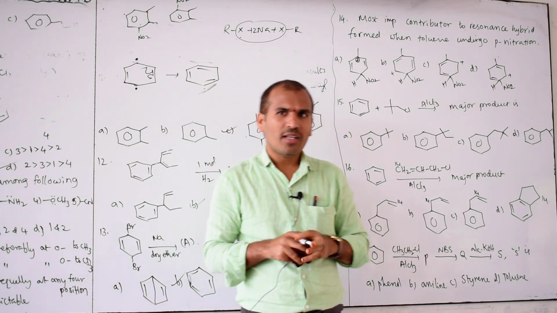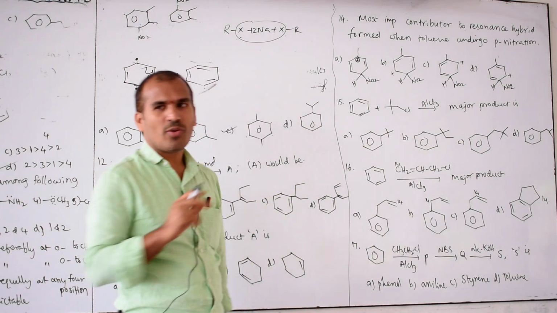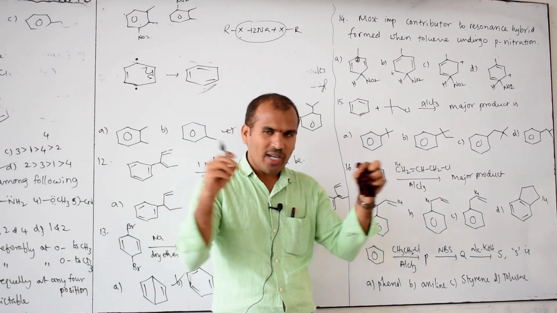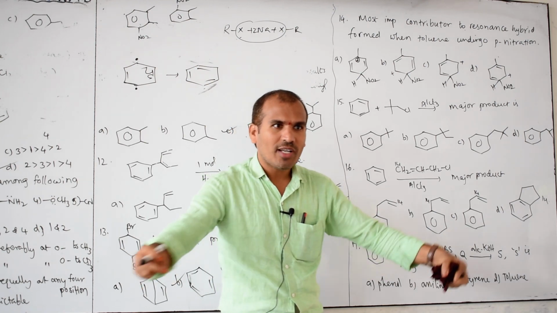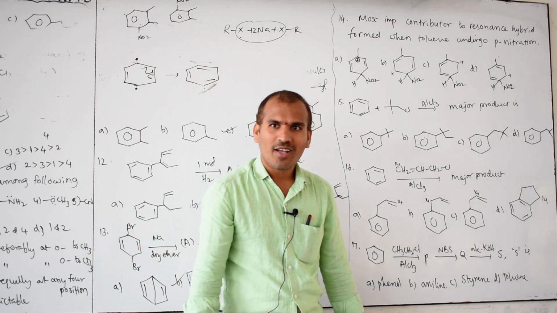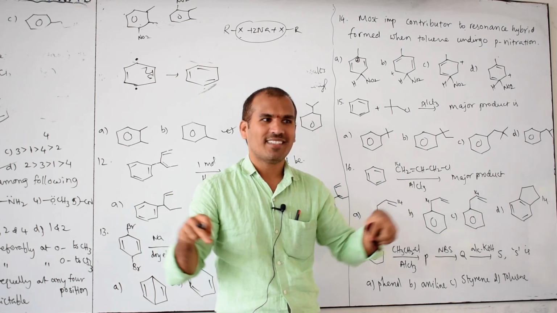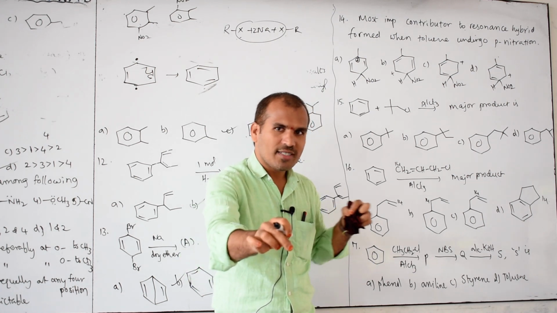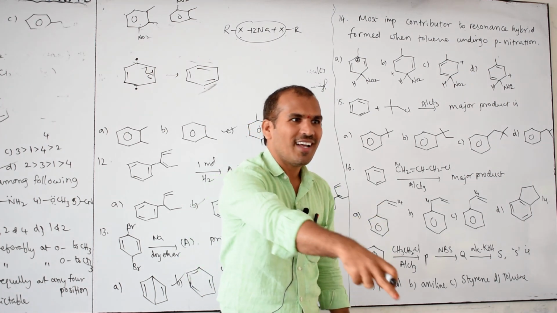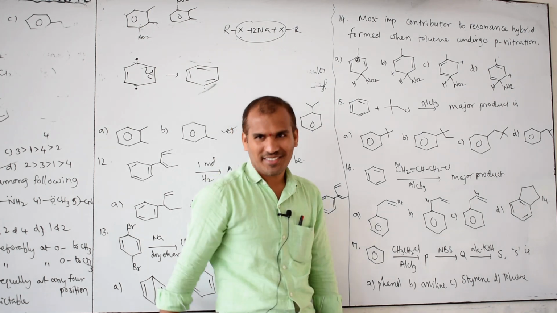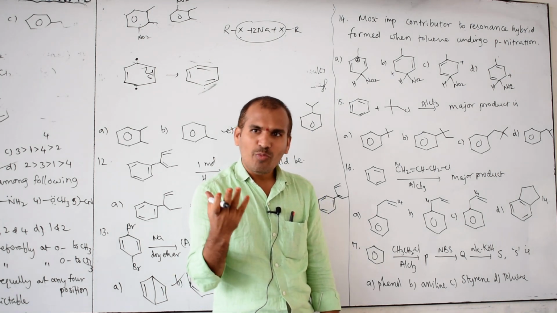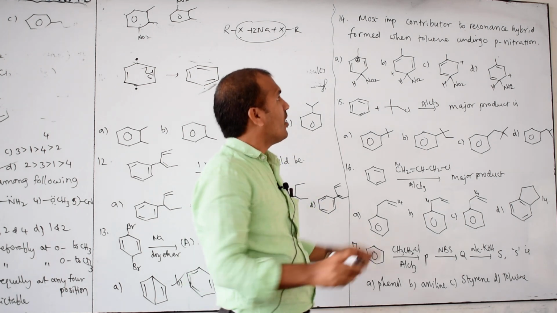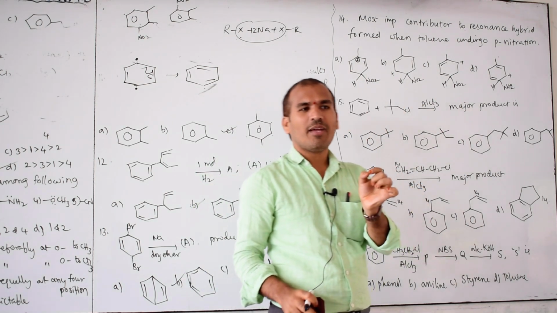Important contributor means what is that? In resonance, I may tell you that donkey and horse, if both contribute their hybridization, then what will come? Another one, mule. Yes or no? All these are which one? In resonance, what is the point? So the donkey contributes something, the horse contributes something, then you will get another structure, that is the resonance hybrid structure. Yes or no? Hybrid we are getting. Mule is not actual, that is a hybrid.